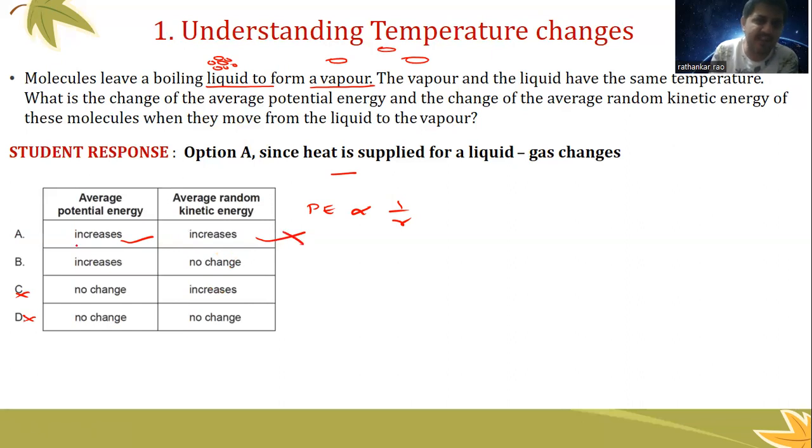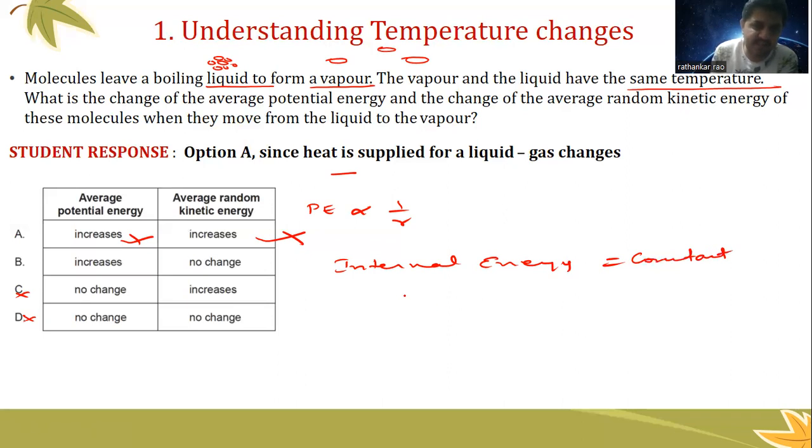But A is not the right answer. Okay, this is a misconception. So why is A not the right answer? The reason is, you read the line once again, the vapor and the liquid have the same temperature. Now, when you have something at the same temperature, then its internal energy is constant.